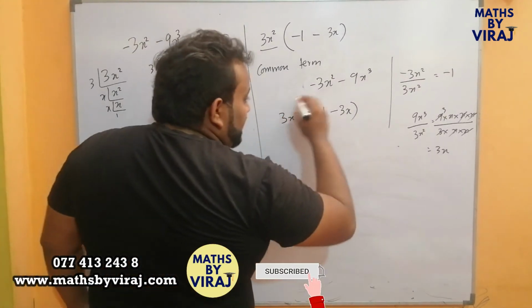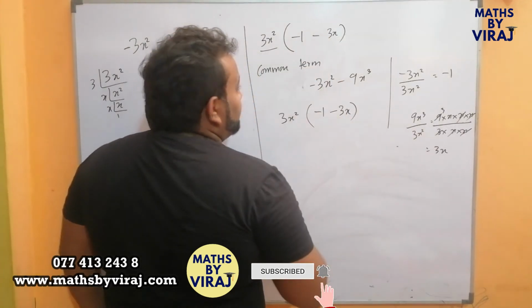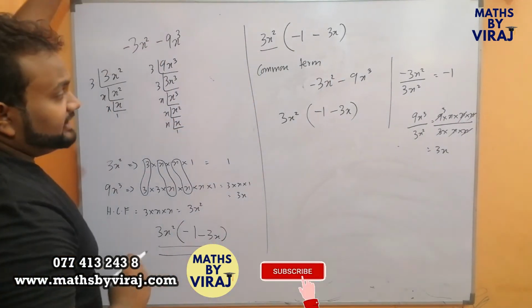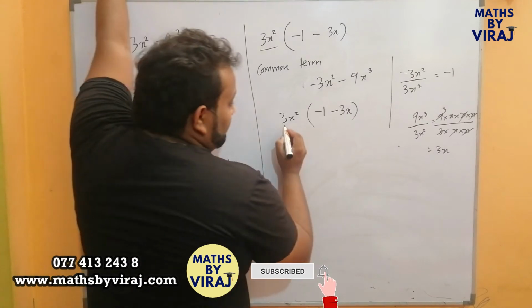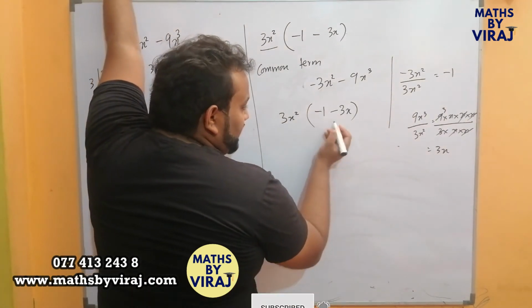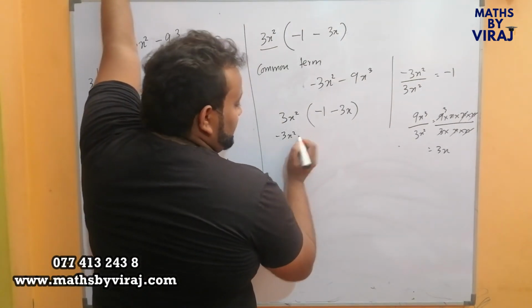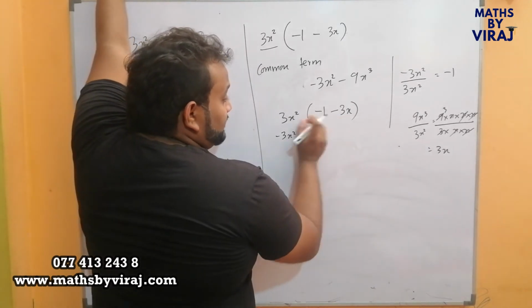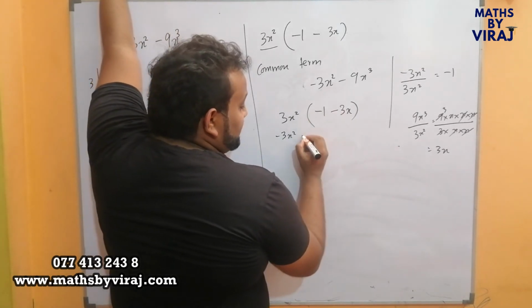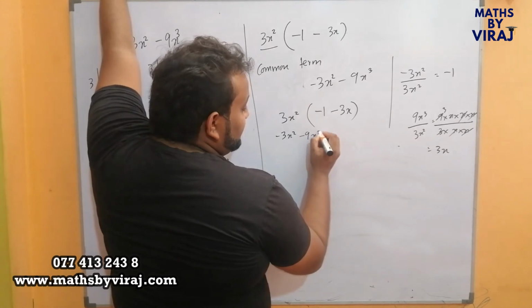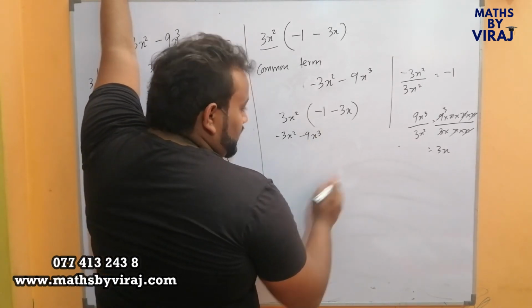Because when we re-multiply, we should end up getting this particular expression that we started off with. If I multiply 3x squared by minus 1, it is minus 3x squared. If I multiply 3x squared by minus 3x, it is going to be minus 9x cubed.